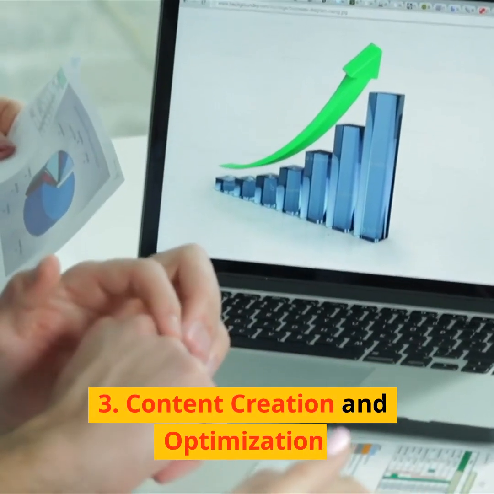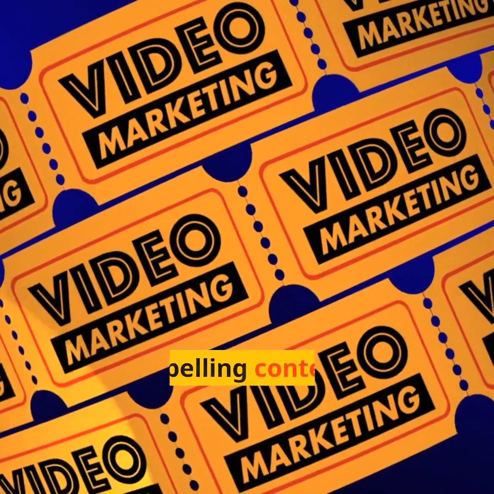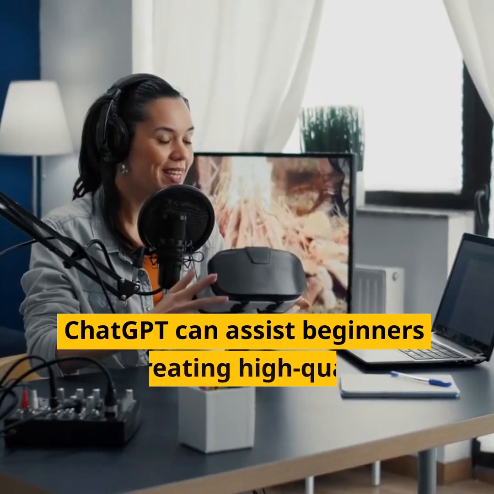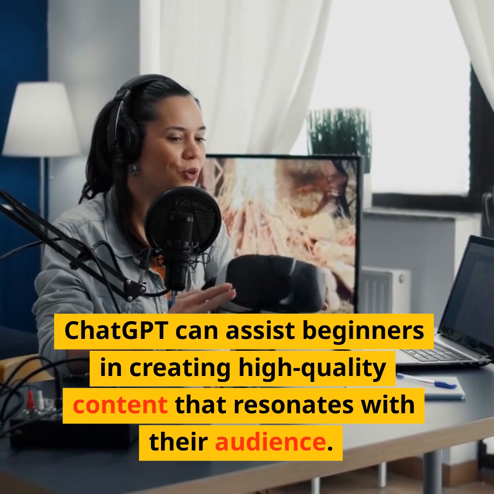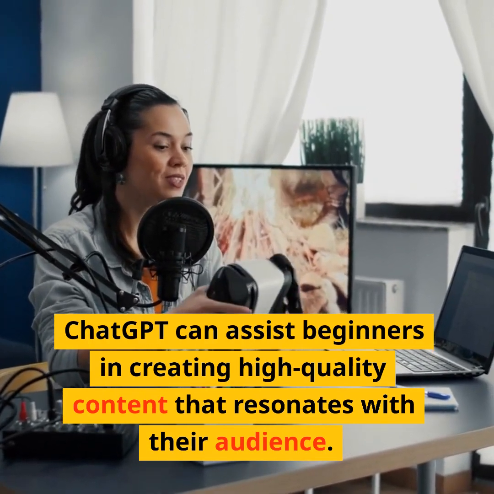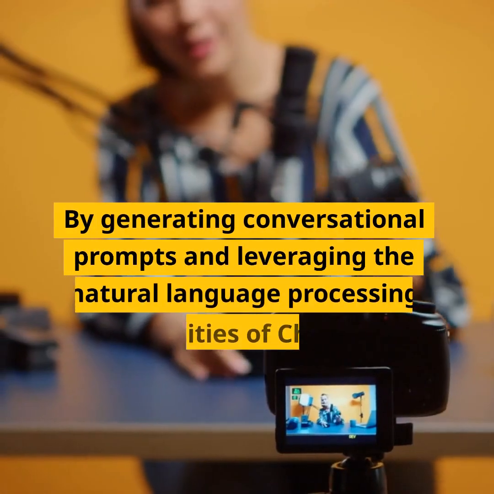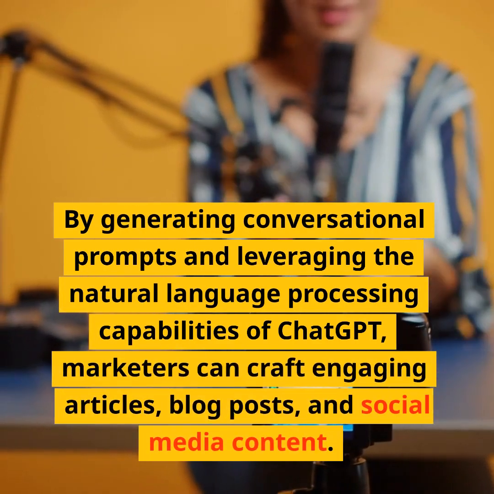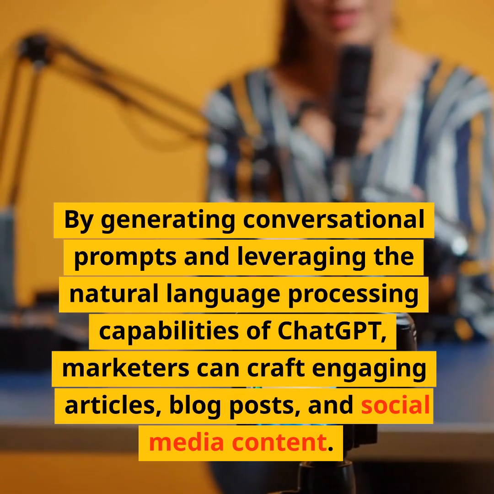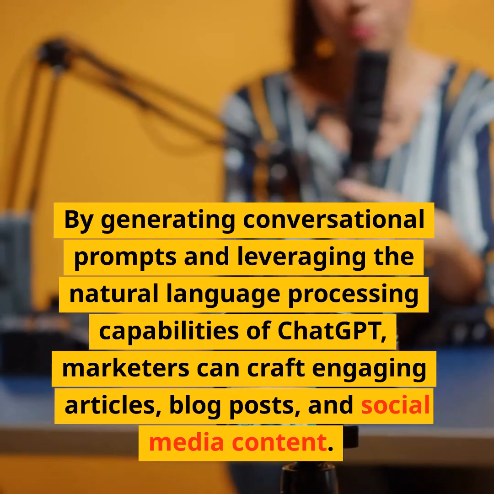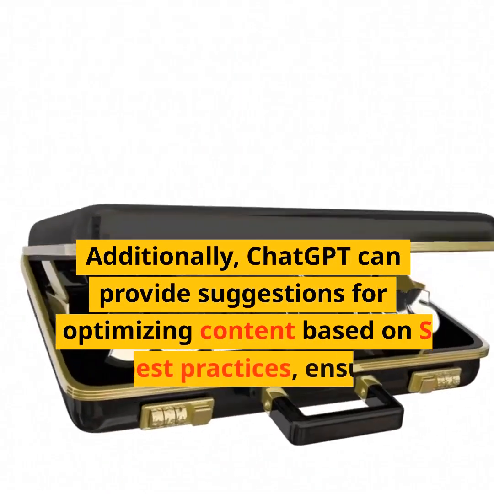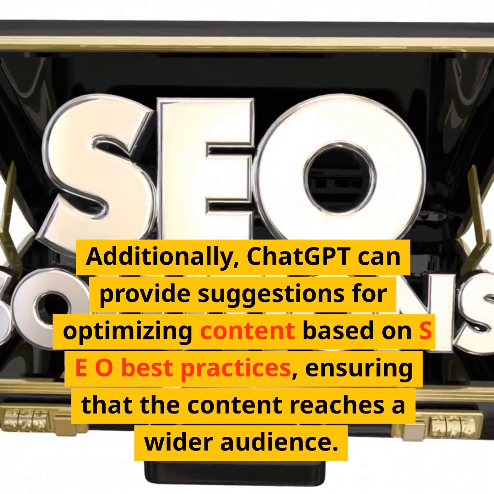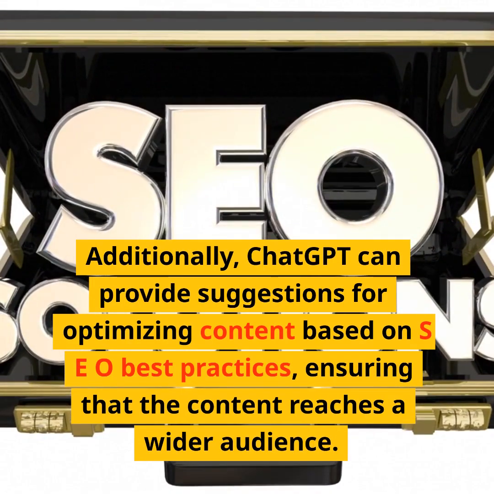3. Content creation and optimization. Compelling content is essential for successful affiliate marketing. ChatGPT can assist beginners in creating high-quality content that resonates with their audience. By generating conversational prompts and leveraging the natural language processing capabilities of ChatGPT, marketers can craft engaging articles, blog posts, and social media content. Additionally, ChatGPT can provide suggestions for optimizing content based on SEO best practices, ensuring that the content reaches a wider audience.